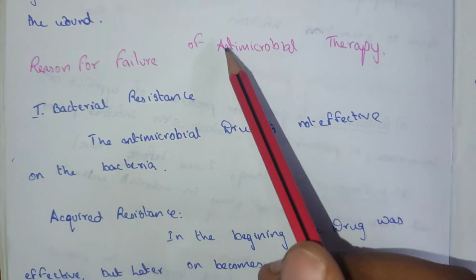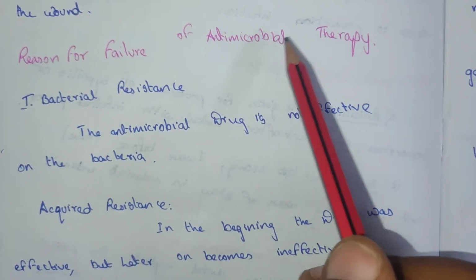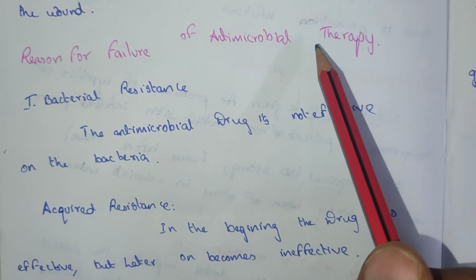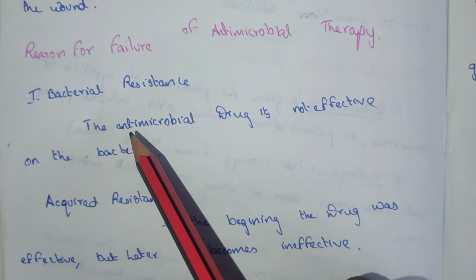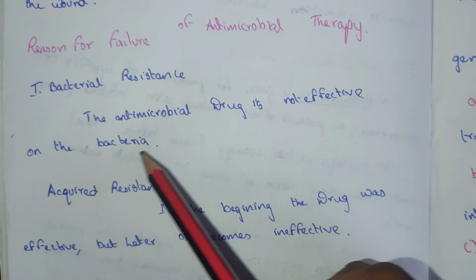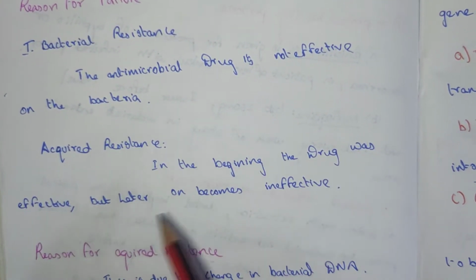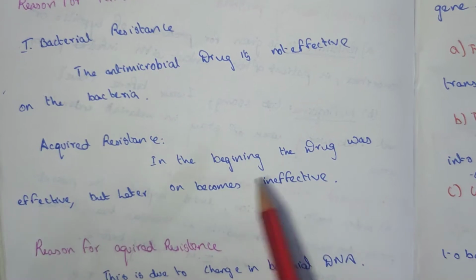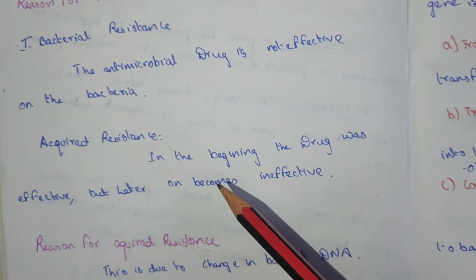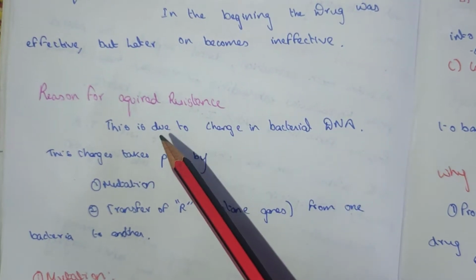Reasons for failure of antimicrobial therapy. The reason for failure of antimicrobial therapy is bacterial resistance. The antimicrobial drug is not effective on the bacteria. Acquired resistance: in the beginning the drug was effective, but later it becomes ineffective because of the greater usage of the drug. Reason for acquired resistance.